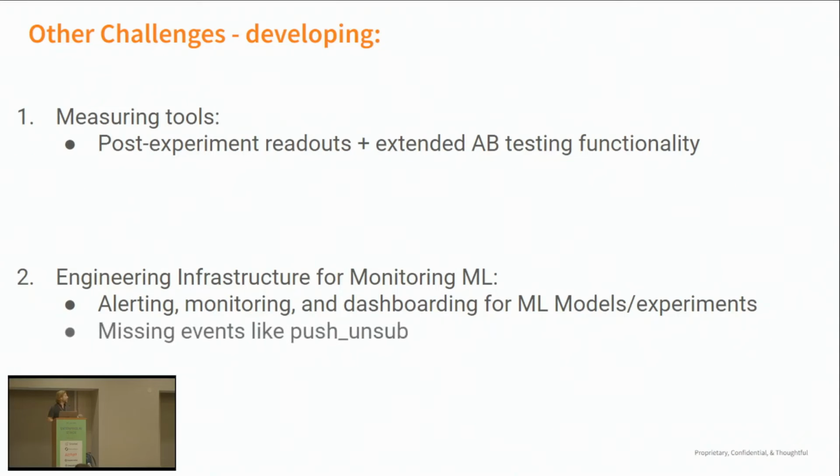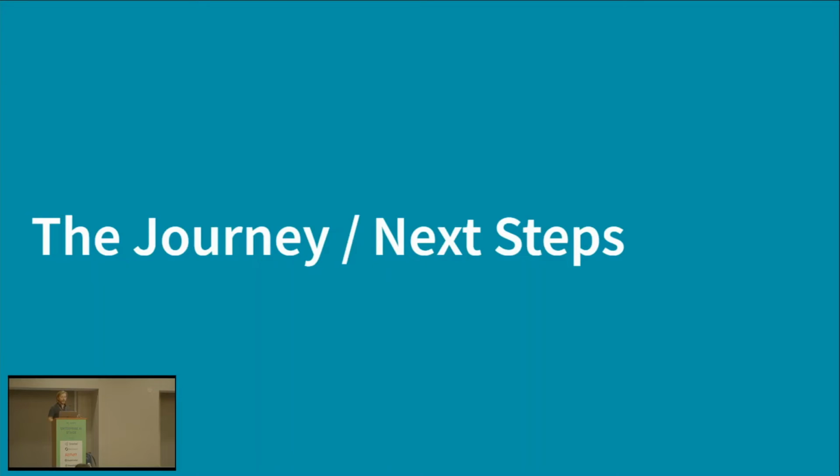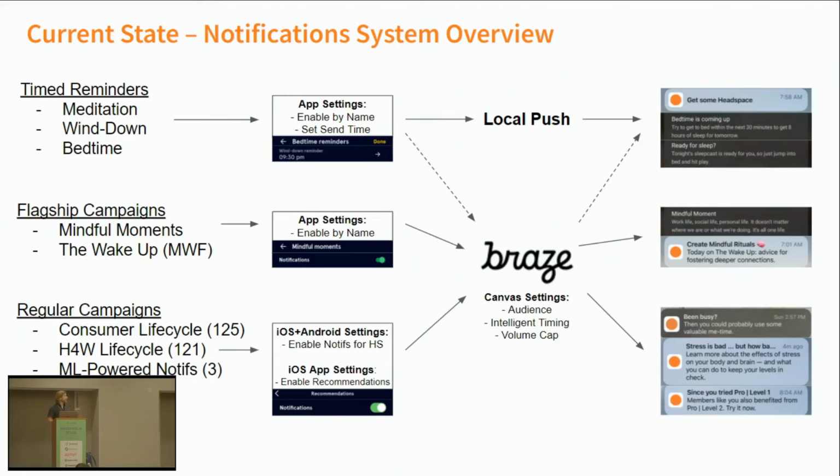But now the exciting part, which is where we are right now, right? So we launched some cool tech. We saw a great lift along very specific metrics. But what about global engagement? What about all these other larger primary metrics we care about? How does this interact with the universe of non-ML push notifications at Headspace? Because we have a lot of those. We have an amazing lifecycle marketing team whose software we were kind of borrowing for this, building on top of. So we had to get into the actual state of notification, like the whole system at Headspace.